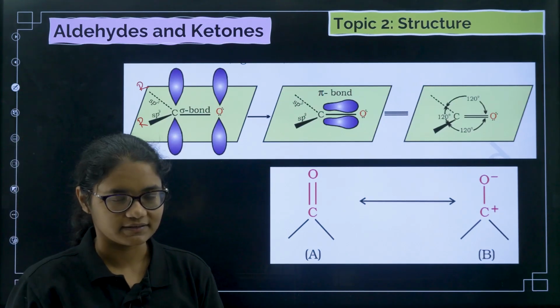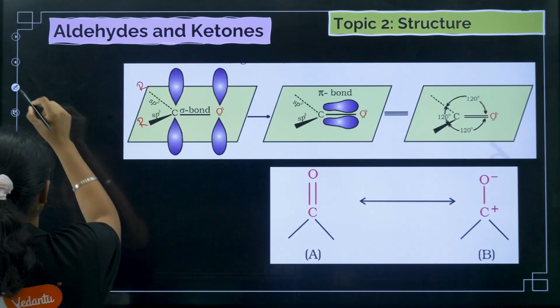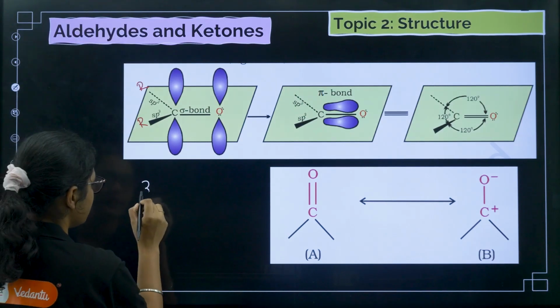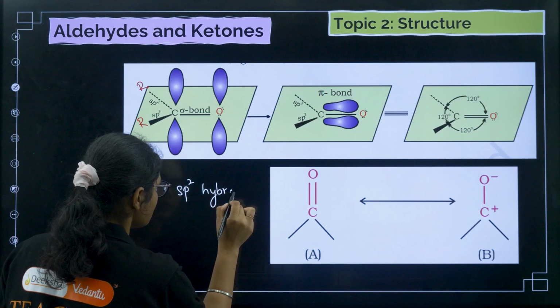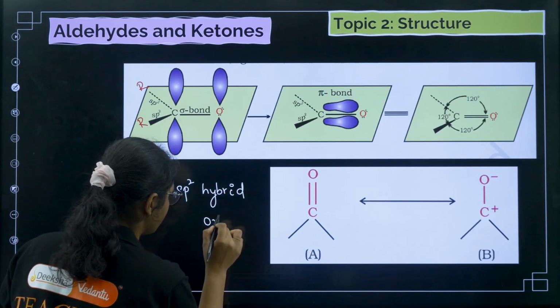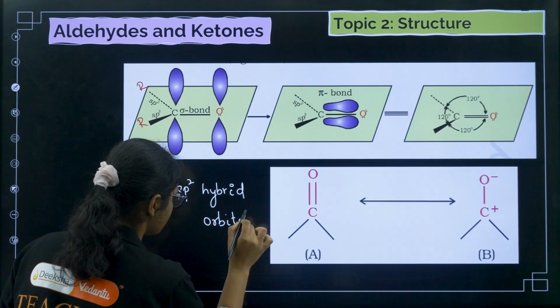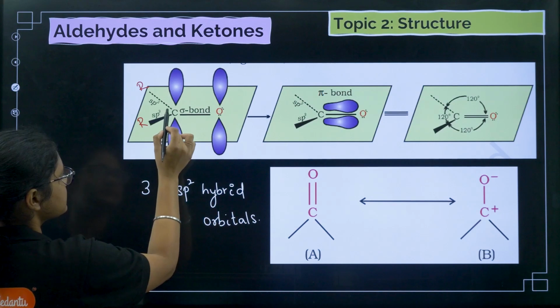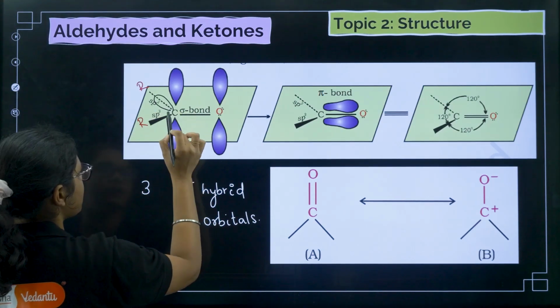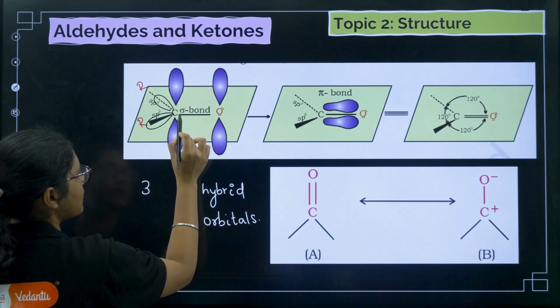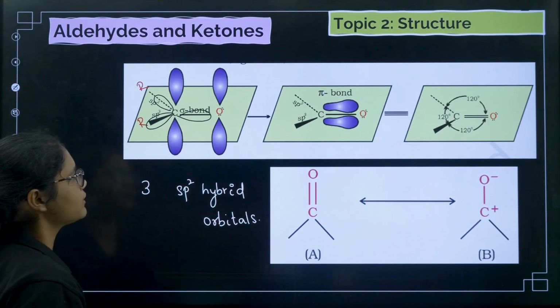It is sp2 hybridized. That means it has 3 sp2 hybrid orbitals. I can draw it like this: this is one sp2 hybrid orbital, this is another, and this is another.